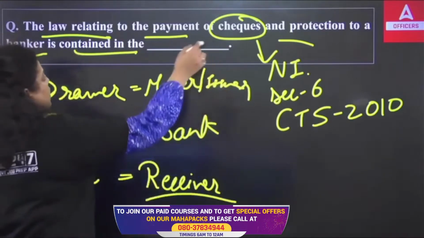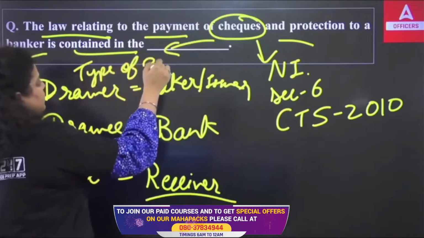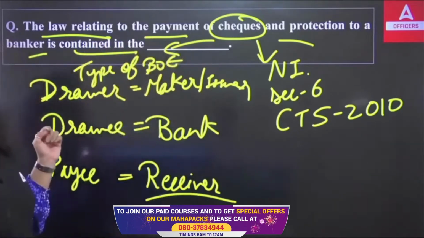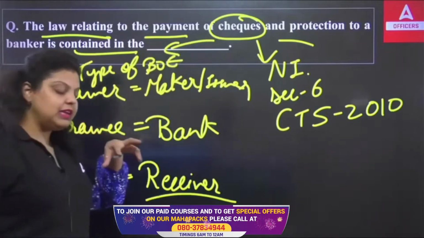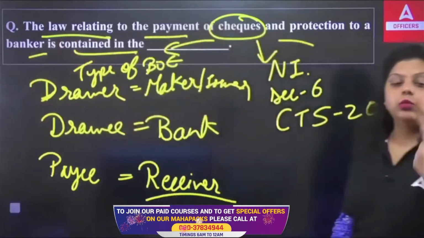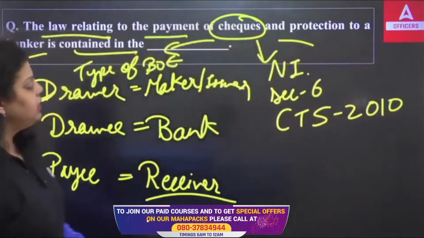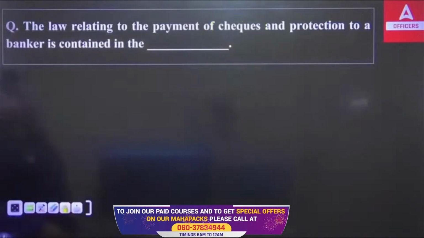The check will always be a type of bill of exchange, because you can easily endorse the check. You can easily transfer the check from one person to another. That's why the check is known as a type of bill of exchange, because it can be endorsed. So it is defined under the Negotiable Instruments Act.